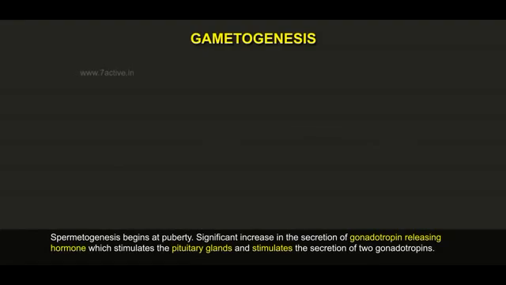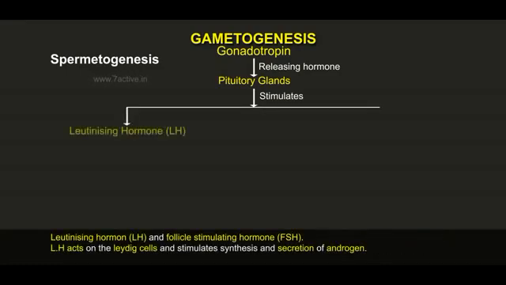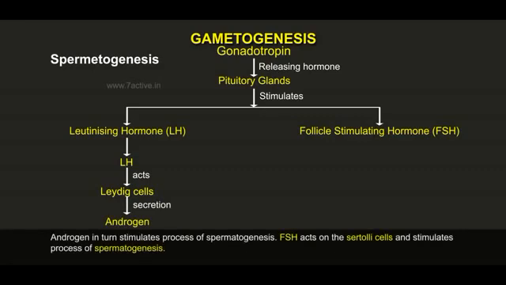Spermatogenesis begins at puberty. Significant increase in the secretion of gonadotropin releasing hormone stimulates the pituitary glands and stimulates the secretion of two gonadotropins, luteinizing hormone LH and follicle stimulating hormone FSH. LH acts on the Leydig cells and stimulates synthesis and secretion of androgen. Androgen in turn stimulates the process of spermatogenesis. FSH acts on the Sertoli cells and stimulates the process of spermatogenesis.